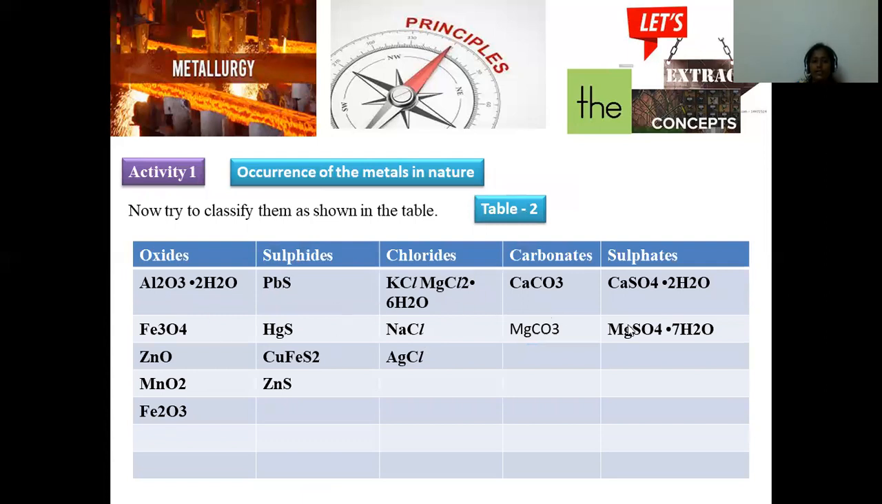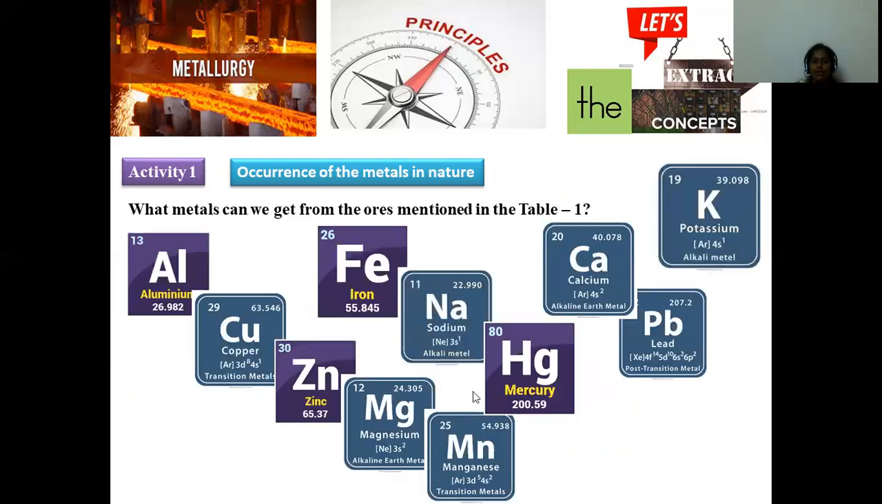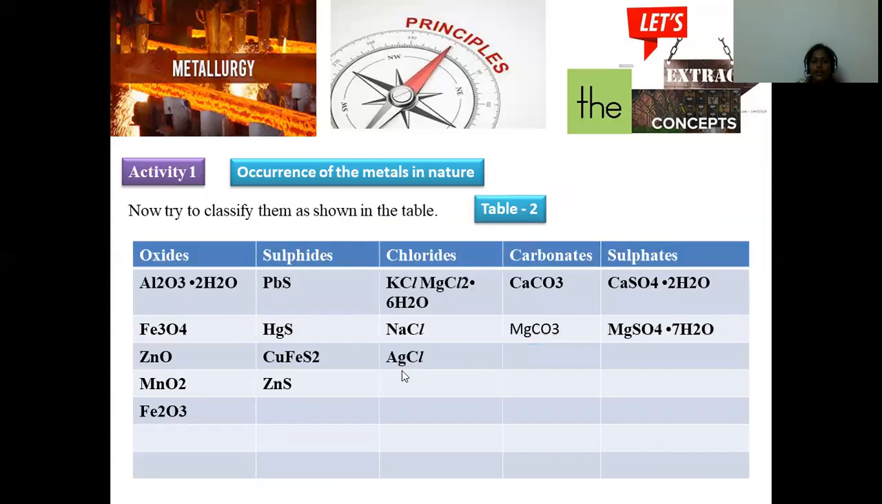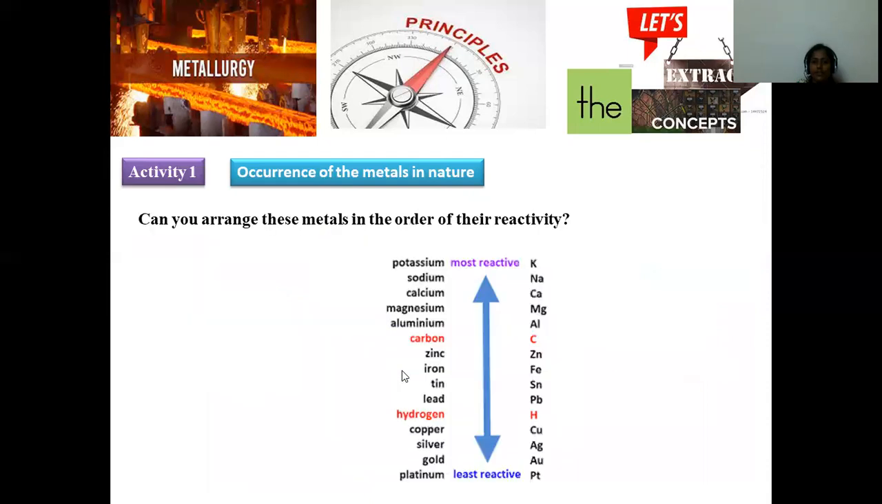So in this manner, we can segregate all of them into oxides, sulfides, chlorides, carbonates, and sulfates. And this is about what metals we can extract from all these: aluminium, copper, zinc, magnesium, manganese, iron, sodium, mercury, calcium, lead, and potassium. These are the metals suitable for extraction from the minerals we tabulated here. Can you arrange all these metals in the order of their reactivity? Absolutely possible, because their reactivity varies across different groups.